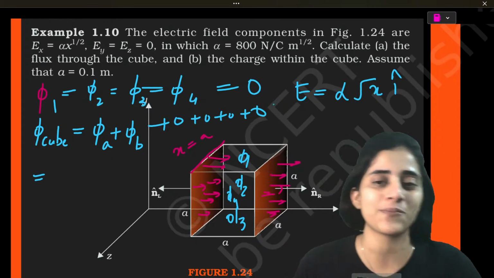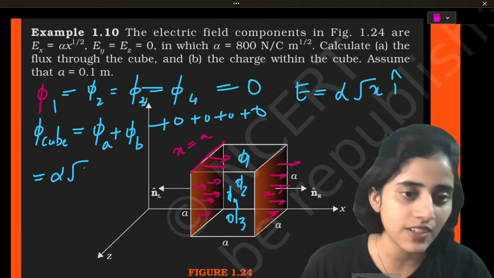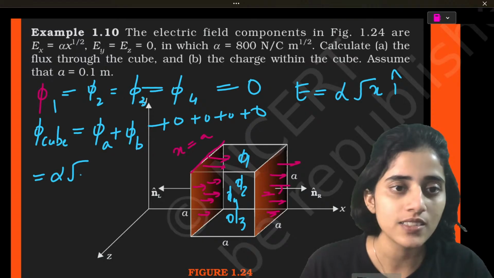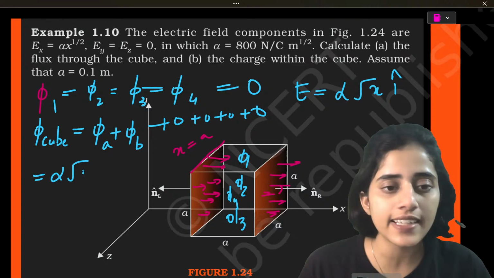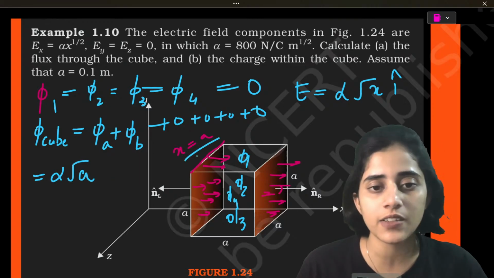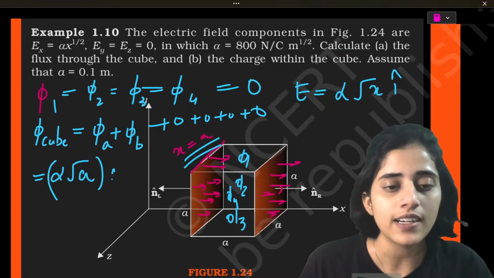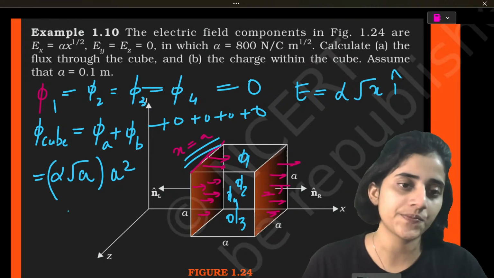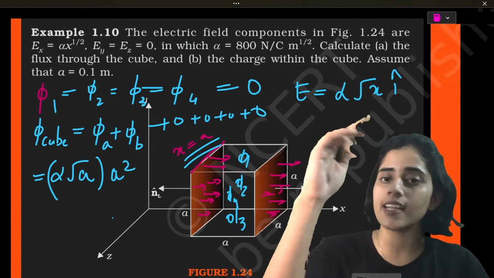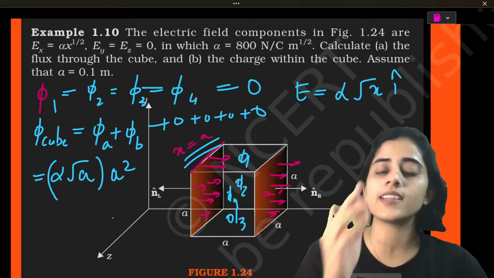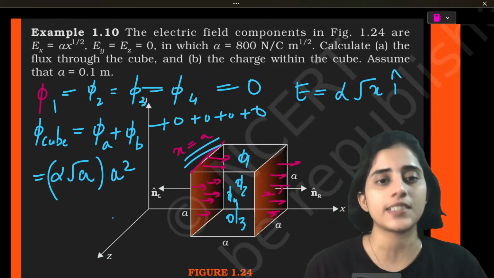So here this becomes alpha root x. I'll take x as A. Here I've already defined x as A, into A square. A square is the area of the side, side into side, A into A is A square. So I took x as A so that I can equate.